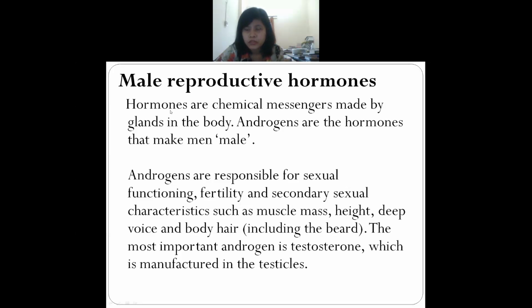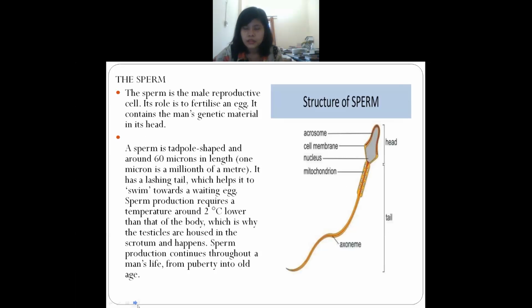And the most important hormone in the male reproductive system is androgen, which is also known as testosterone. And where can you see all these things? You can see them in the testicles.